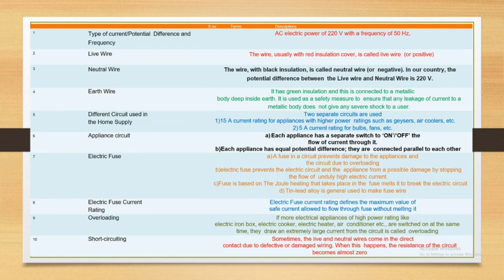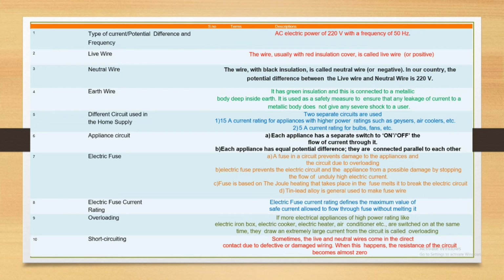Electric fuse, you already saw this. A fuse in a circuit prevents damage to the appliances and the circuit due to overloading. Electric fuse prevents the electric circuit and appliances from possible damage by stopping the flow of unduly high electric current. When high electric current passes through, it generates heat. You already know heat is equal to I squared RT. So at its melting point, it melts and breaks the circuit. So another device which is connected in your house is for safety.